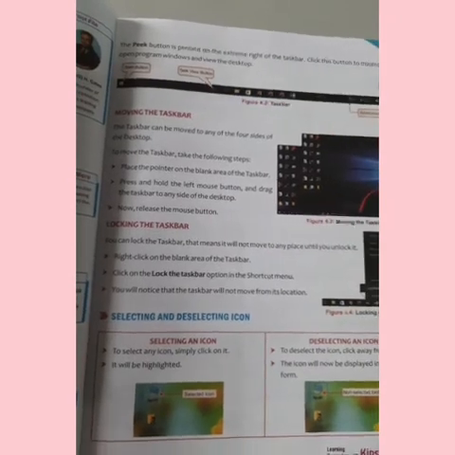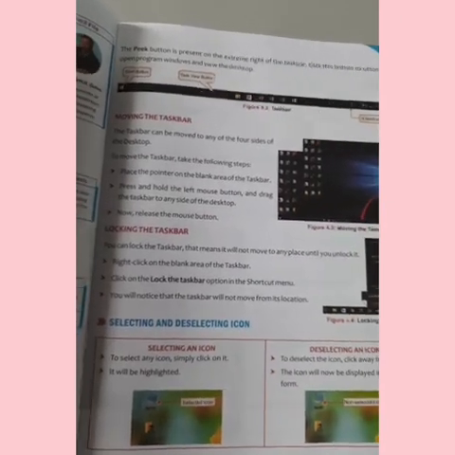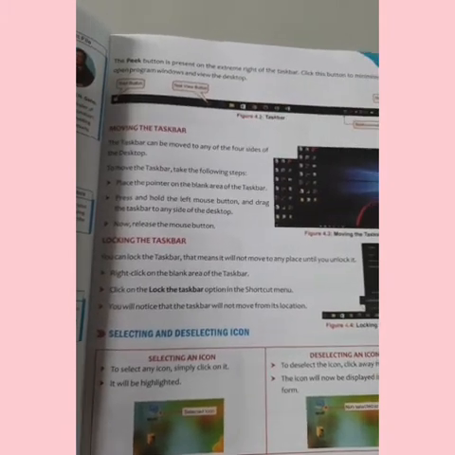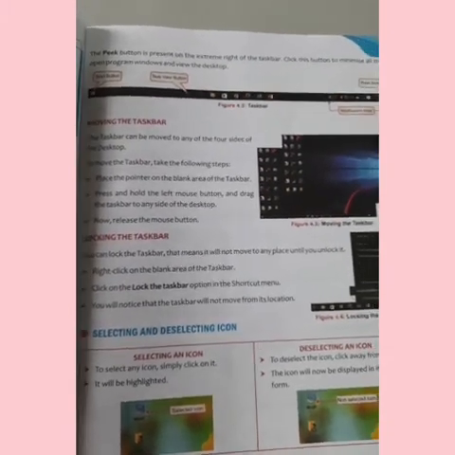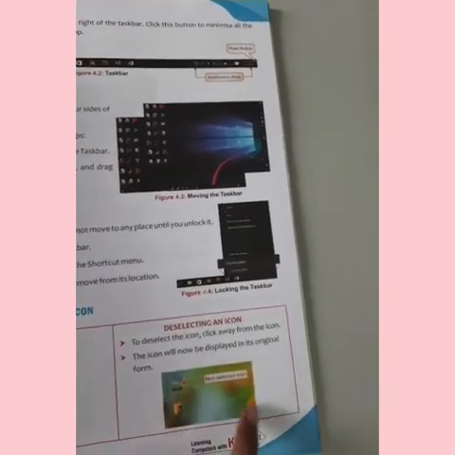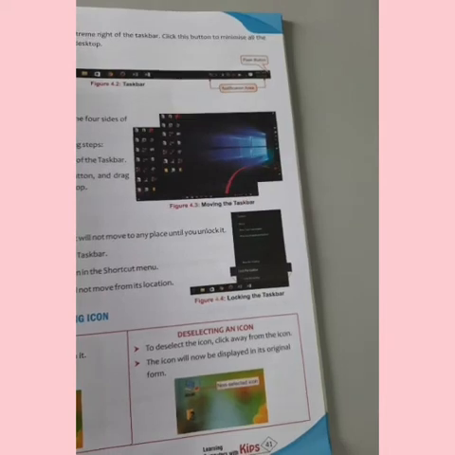Next we'll talk about selecting and deselecting icons. If you want to select an icon, simply click on it, and it will be highlighted and selected. If you want to deselect an icon, click anywhere away from the icon. If you want to deselect this, just click here and the icon will now display in its original form.